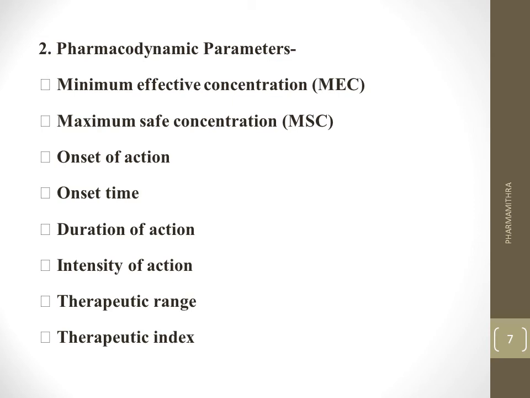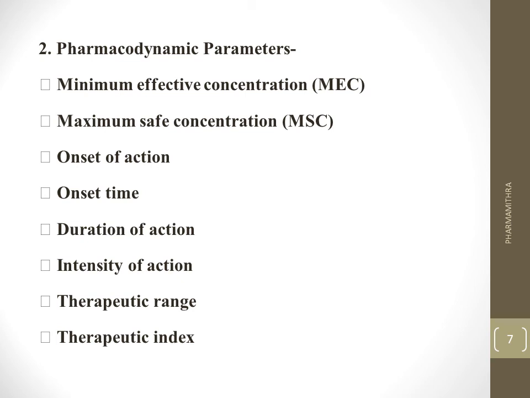The next term is maximum safe concentration. That is simply the concentration of the drug in plasma above which adverse or unwanted effects appear. If it is above MSC, that may lead to a toxic level. Onset of action is the beginning of the pharmacological response, or from where the drug may produce a pharmacological effect. Onset time is the time required for the drug to start to produce a pharmacological response.